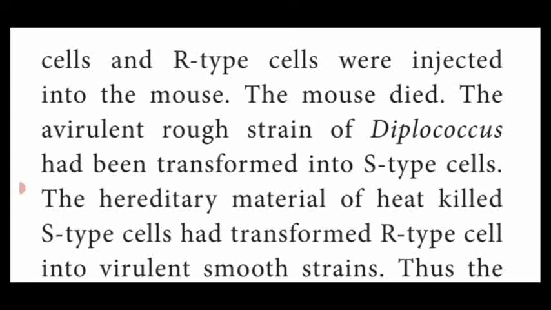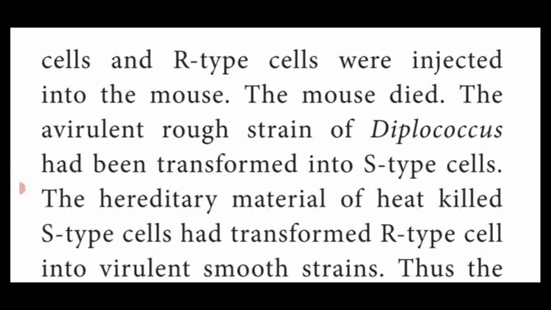So Frederick observed that the virulent gene of the heat-killed S strain is transferred to the R-type cell. After it goes there, the R-type avirulent strain is modified into virulent. The DNA transferred to the R-type cell, so the R-type was modified into a disease causing cell. So that's why the mouse died.